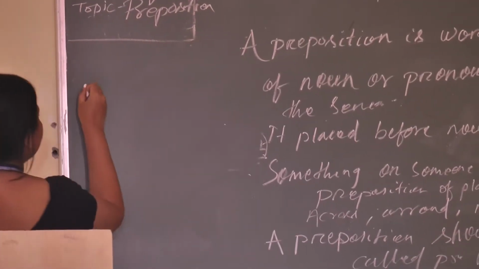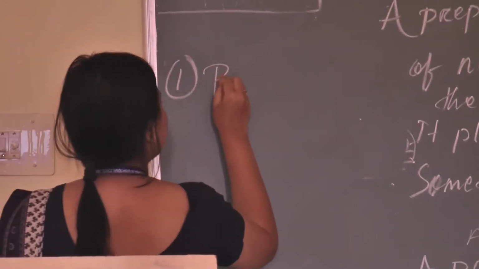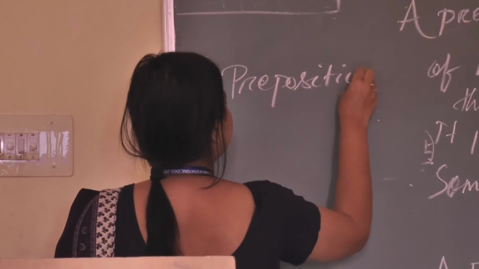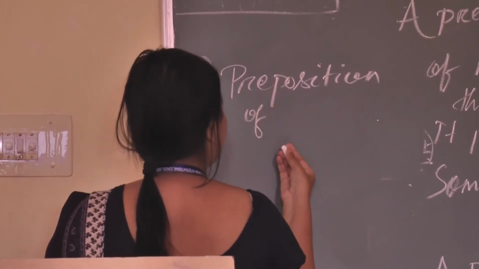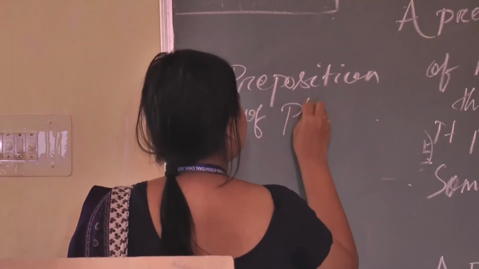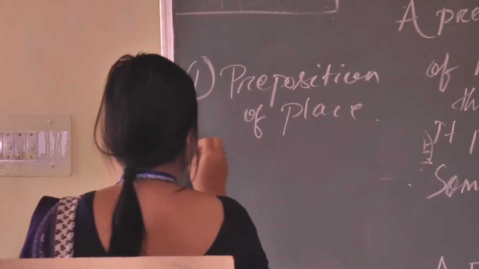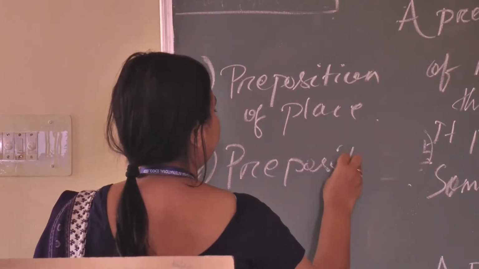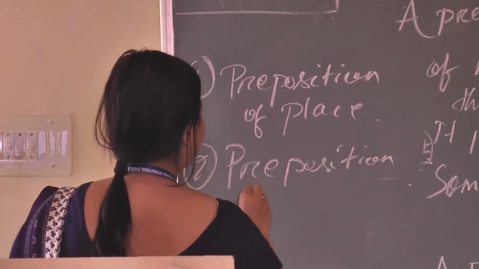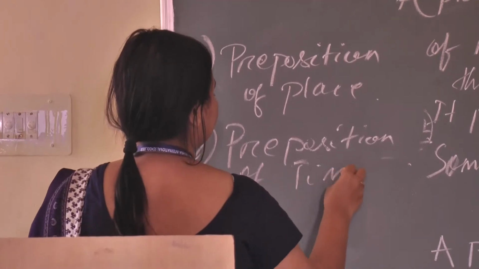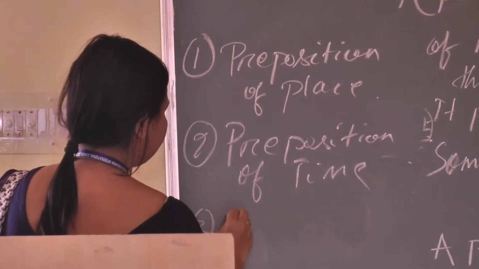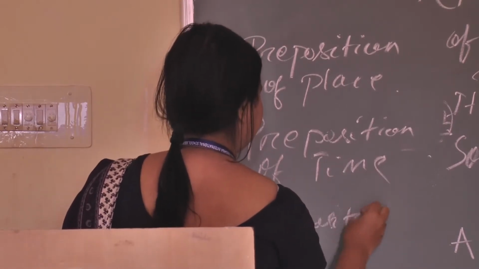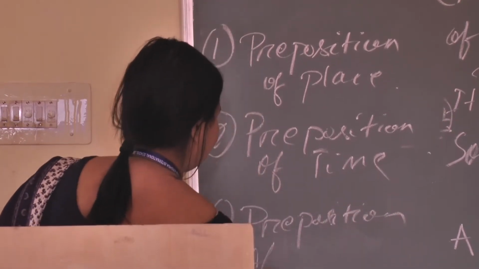Here I am writing: the first one is preposition of place, the second one is preposition of time, and the third one is preposition of direction.